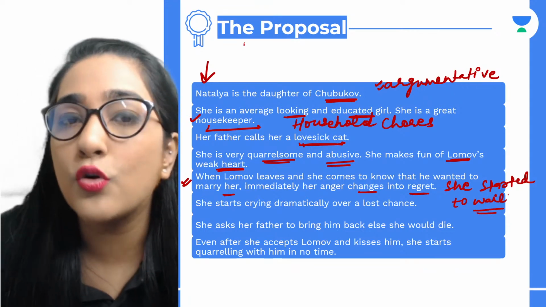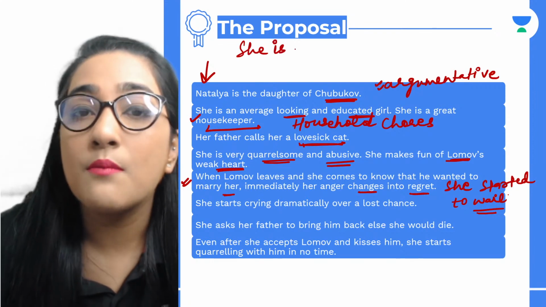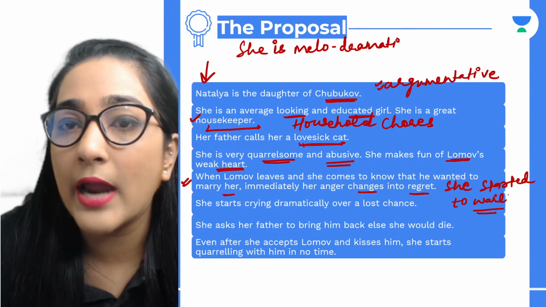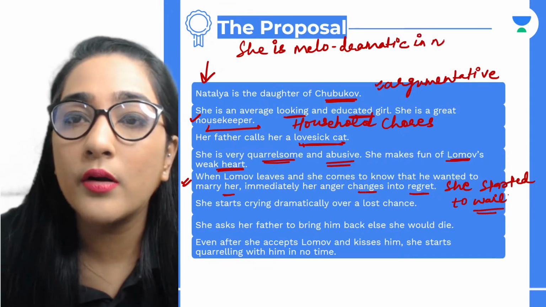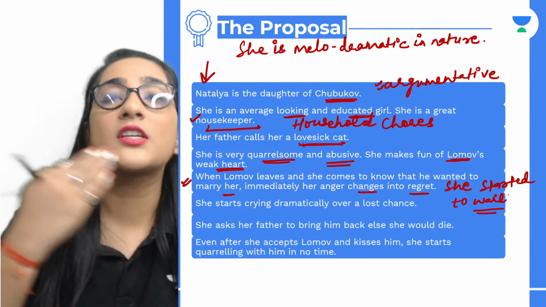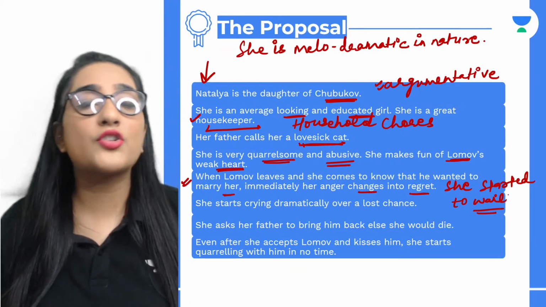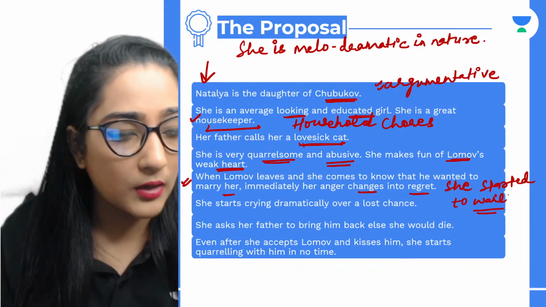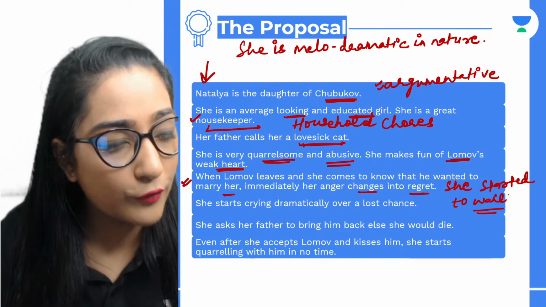So we come to know that she is melodramatic in nature. The very dramatic effect comes in when she was wailing and uttering a cry altogether. It was so quick on her part. And she loved Lomov for a very long time.